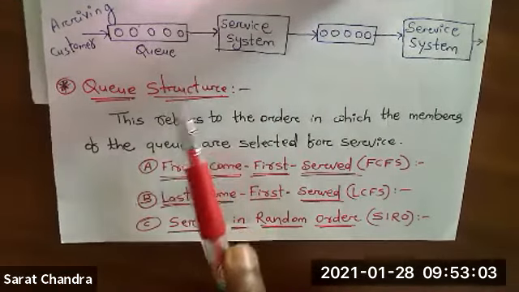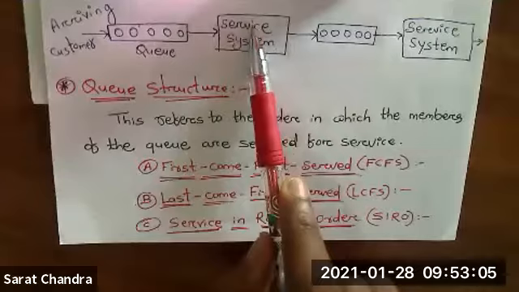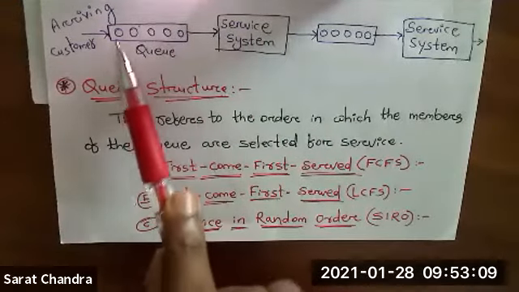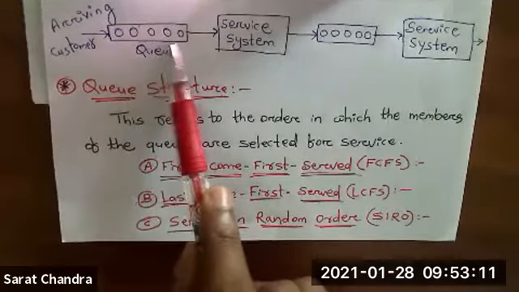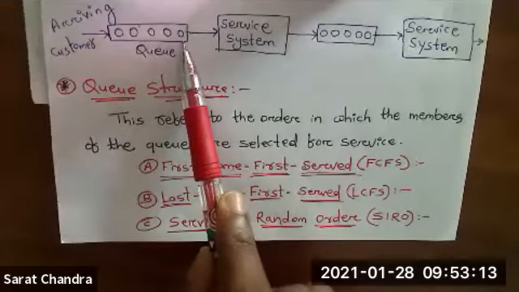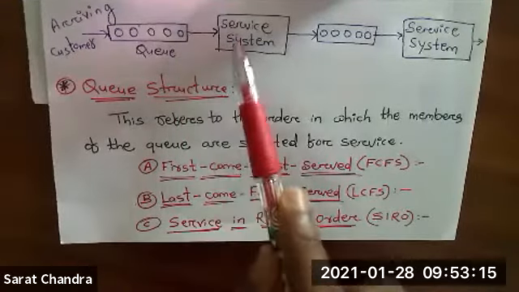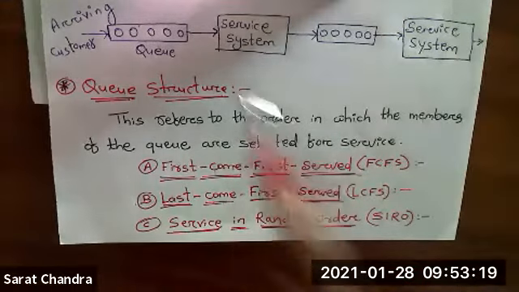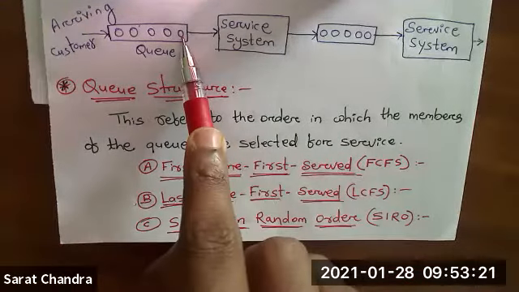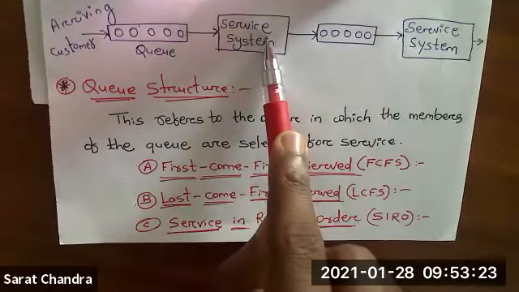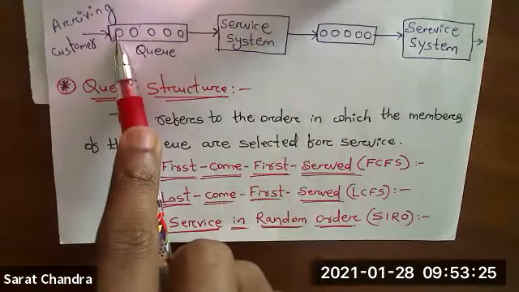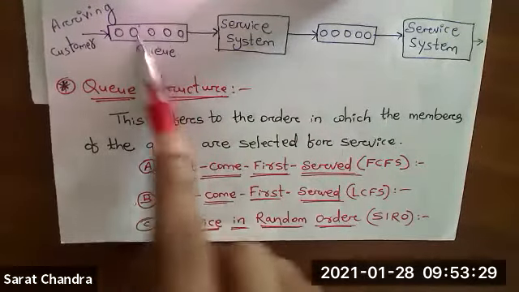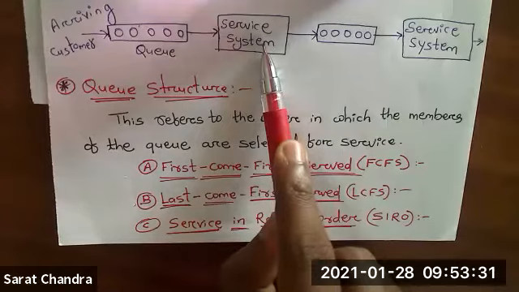Once again I repeat, suppose one server is there, people will come and form a queue. Out of these 5 people, 1, 2, 3, 4, 5, who will get the service first? There are 3 possibilities. Either the first person will get the service first, or the last person will get the service first, or any person can get the service arbitrarily.